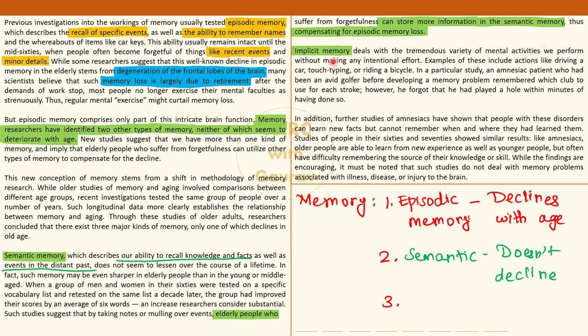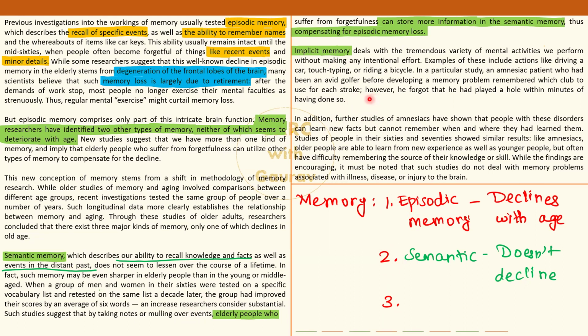And what about the third kind of memory? Implicit. This is even more common and almost everybody can relate to it. Sort of like muscle memory, where you are not even conscious that you are exerting and trying to recall something. Example, let's say you are in some part of your hometown and you have to go home. Maybe you have a car, maybe you have a bike. Do you actually consciously think that I will take the second right, then the first left, and then I will reach home?